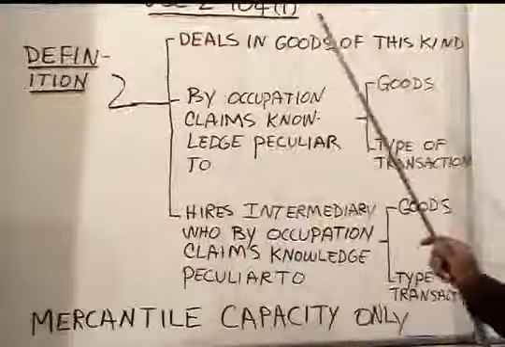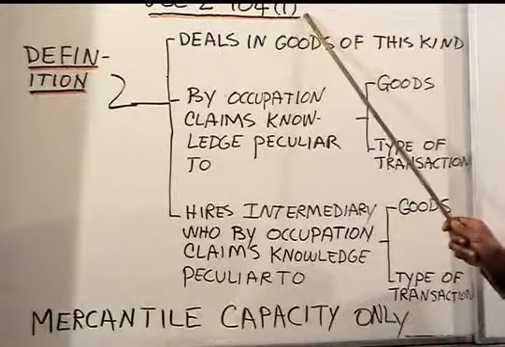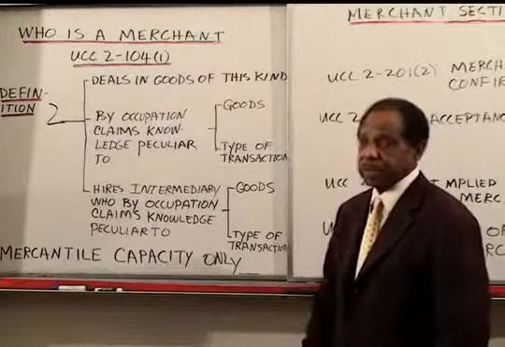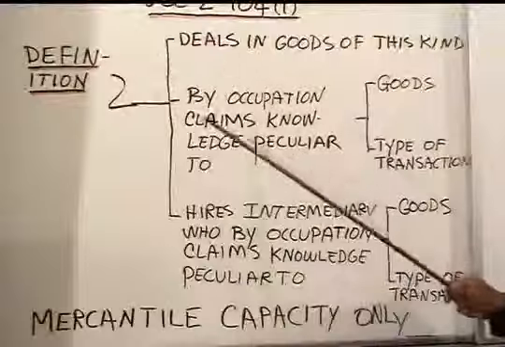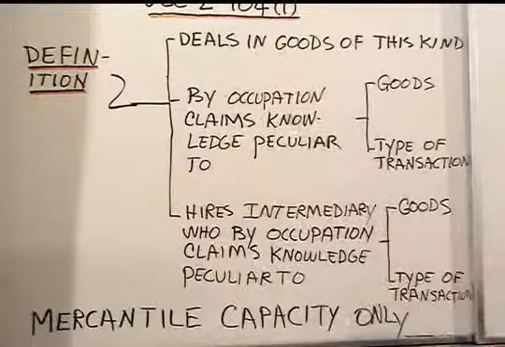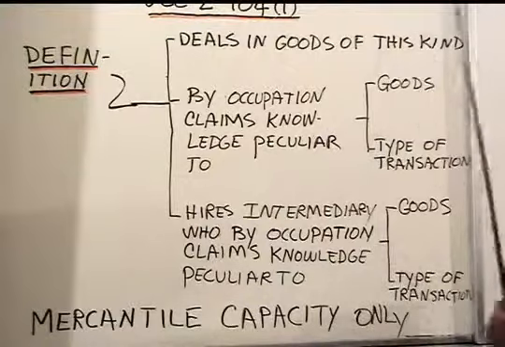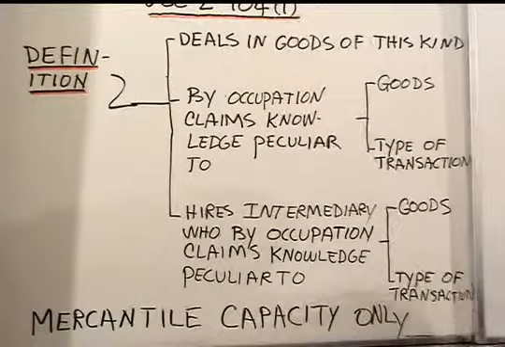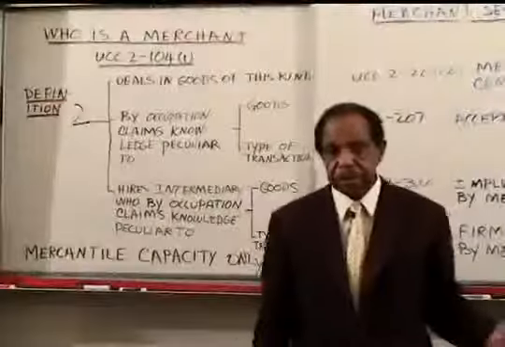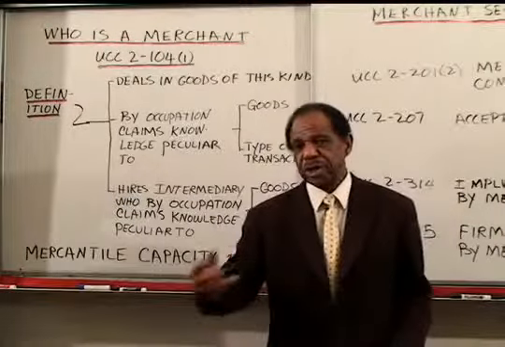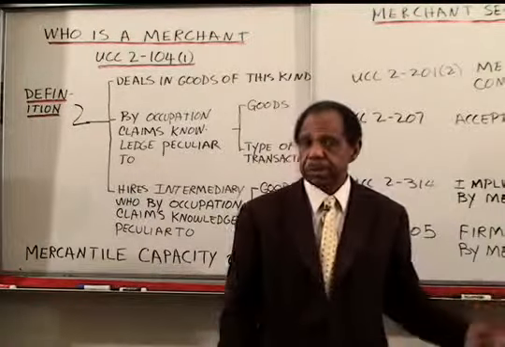So the one we care about here is 2-104 subsection 1 because it defines merchants and it tells us that there are 3 ways to be a merchant. First, second, and third. The first way to be a merchant is to be one who deals in goods of the kind. Deals means that you buy and sell or you manufacture and sell. If you just buy, you don't deal in those goods.